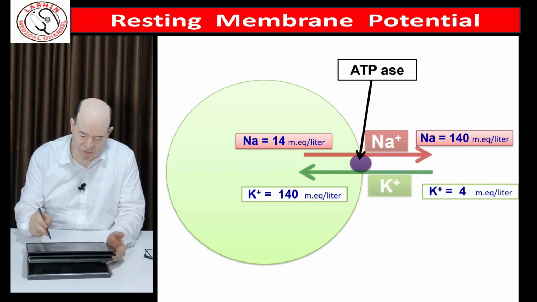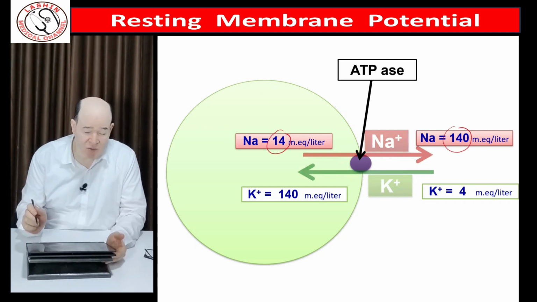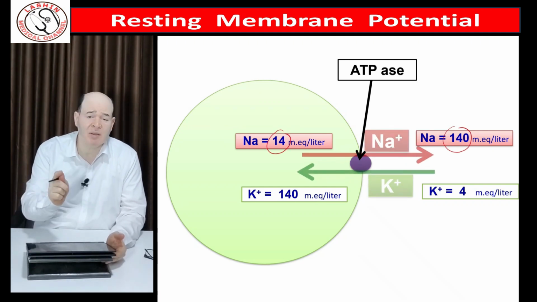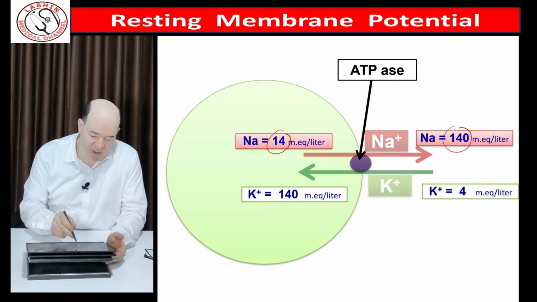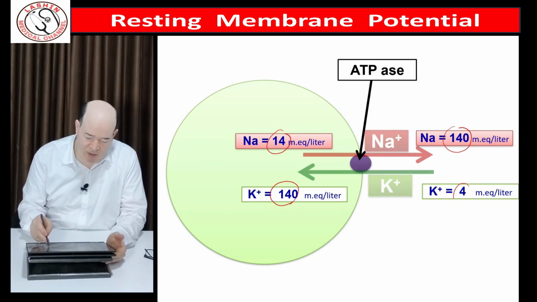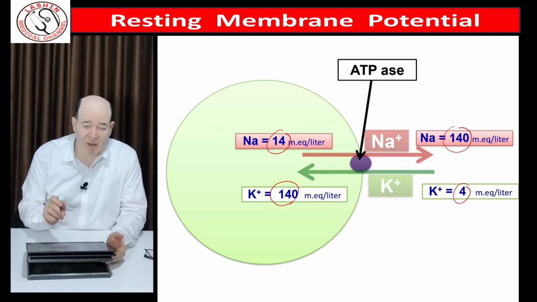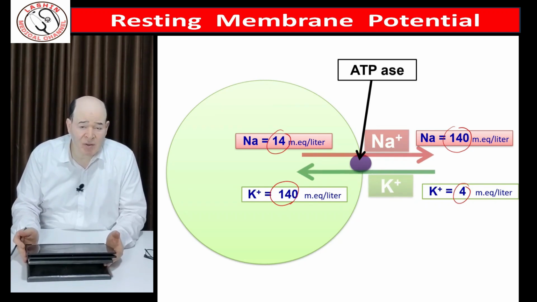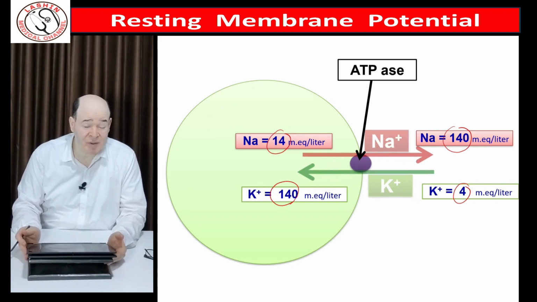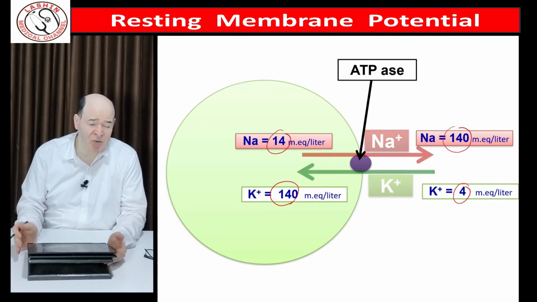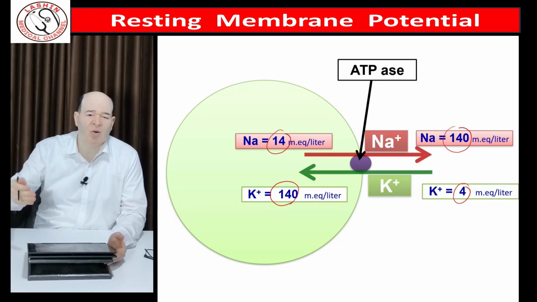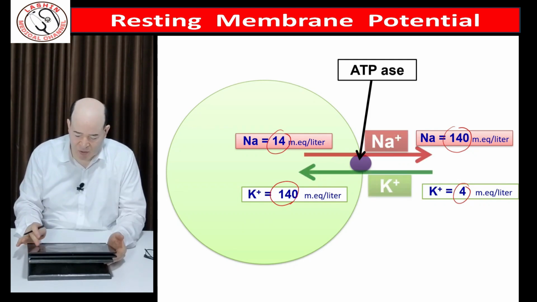The concentration of sodium outside is about 140 milliequivalent per liter, so the concentration outside is 10 times the inside. Potassium is inside 140, outside 4 milliequivalent. The concentration gradient is about 35 times. These concentration gradients are so important in biology for membrane transport and for maintenance of resting state and also for the action potential, which will be discussed later on.